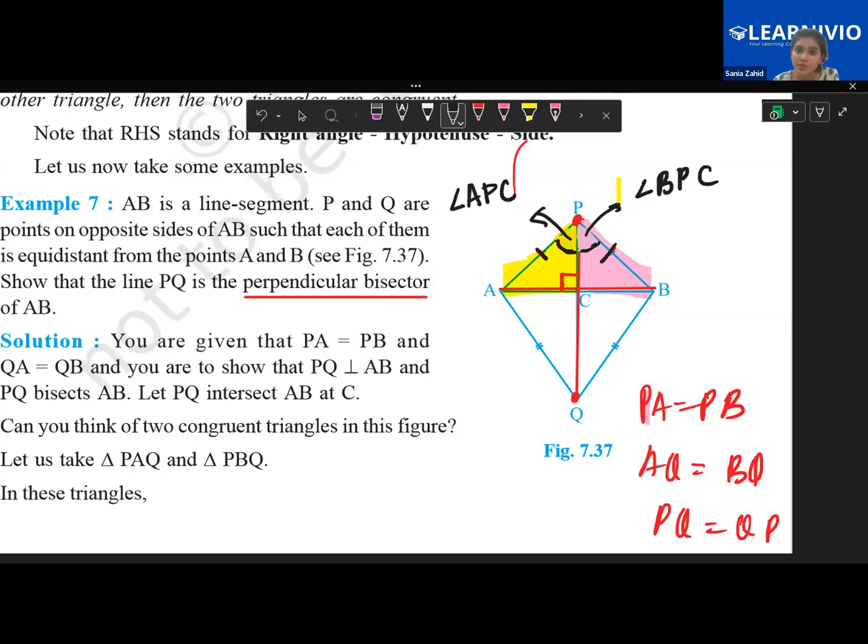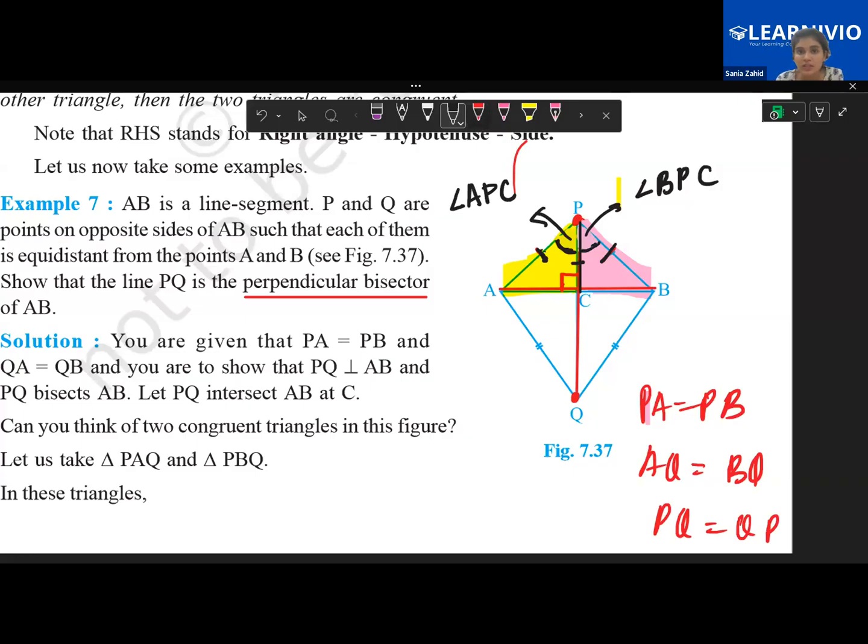One more side can I prove to be equal? AC and AB? No, that's not given to us. Can I say PC is equal for both? Because see, PC is lying in both of them, right? So it's equal. So children, we have side, then we have angle, and then we have one more side. So side, angle, side.